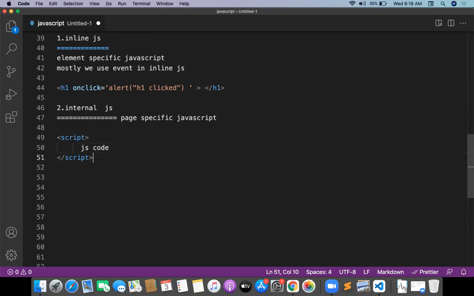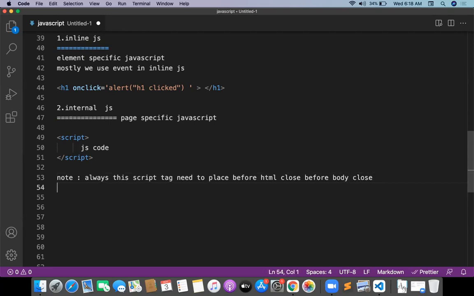One more important point you should remember is that this script tag needs to be placed before the HTML close, or before the body close.